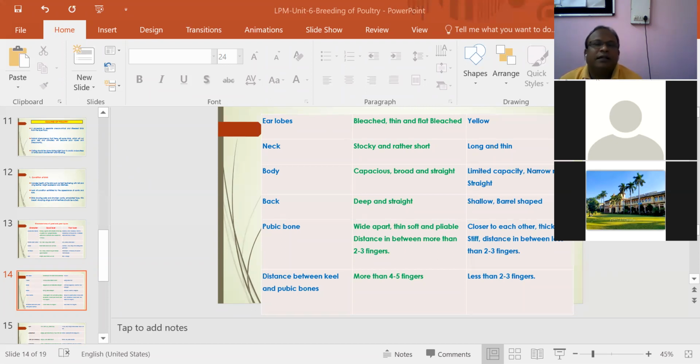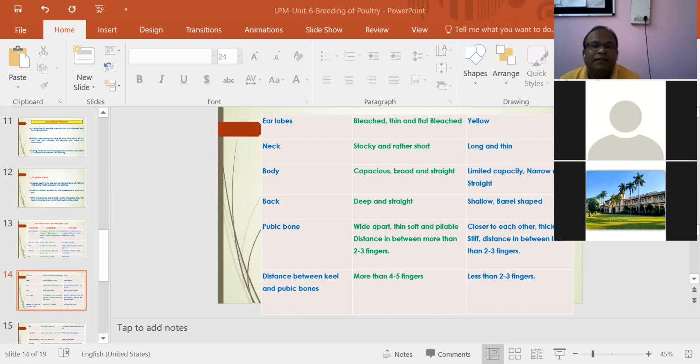Neck should be stocky, rather short. In a poor layer, long and thin. Body should be capacious, broad, and straight. In a poor layer, it has limited capacity, narrow, and not straight. Back should be deep and straight in a good layer; in a poor layer, it is barrel shaped or shallow. Pubic bone should be wide apart.